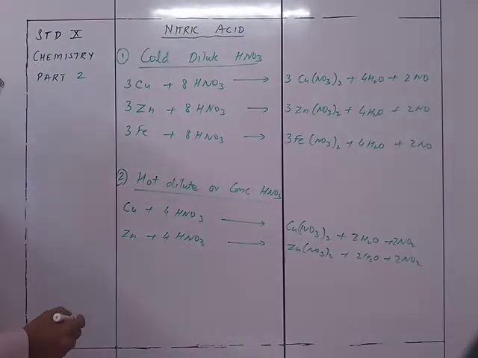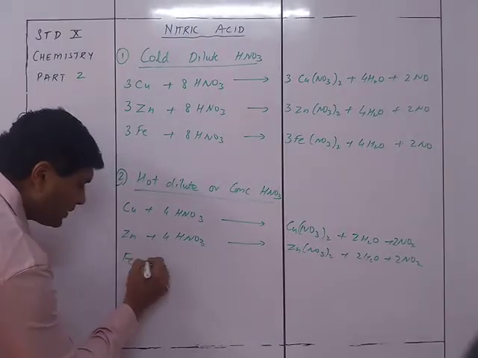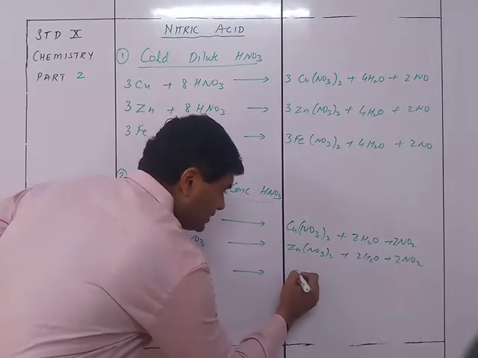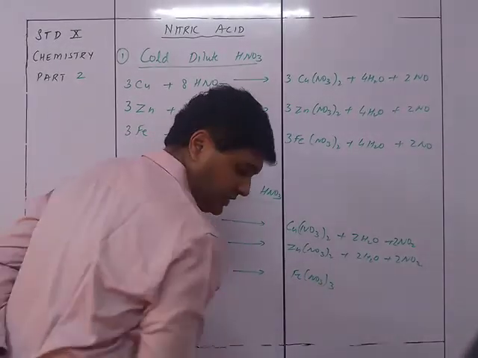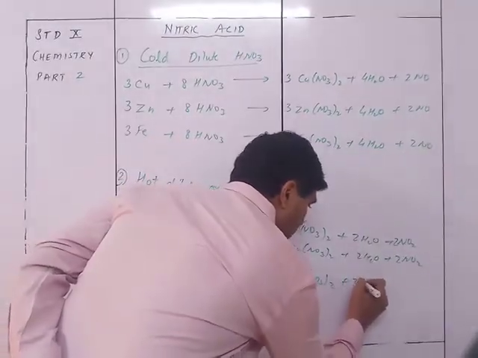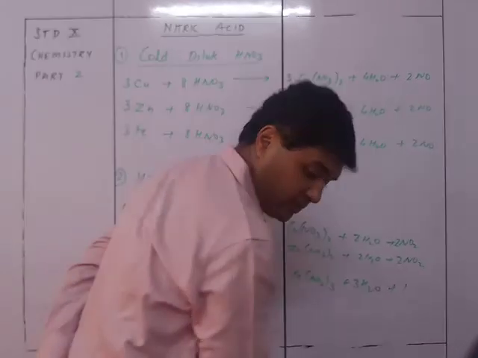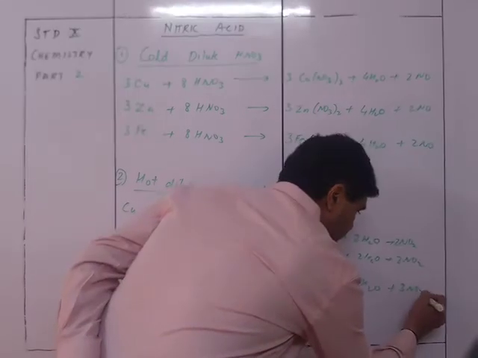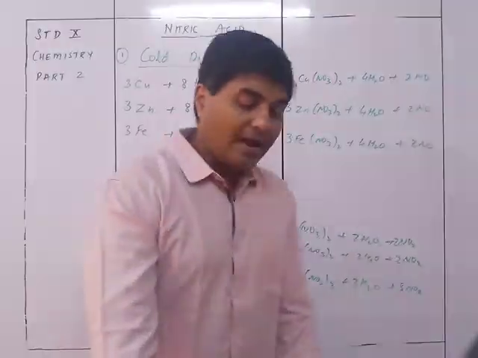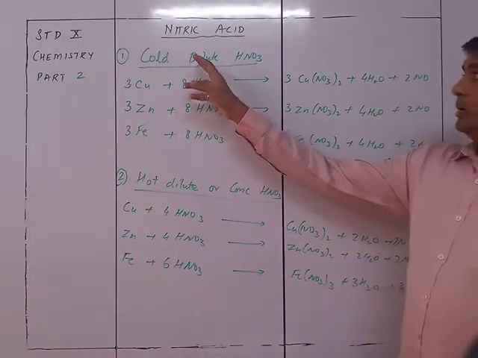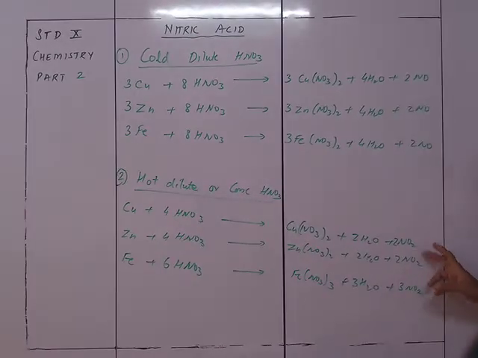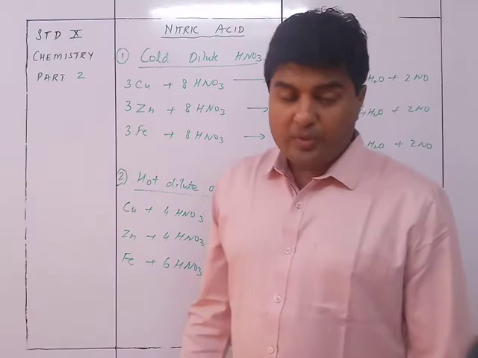Here it is the same thing, only there is a slight difference in the balancing. So HNO3 is going to give me Fe(NO3)3, thrice. Okay, this is the difference. It is going to be Fe(NO3)3, which is going to be different, plus 3H2O plus 3NO2. So that's the reaction of nitric acid. Cold dilute gives me NO, hot dilute or concentrated gives me NO2. So that is the reaction of the metals with the acid.